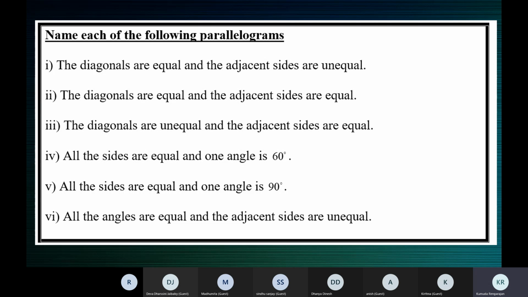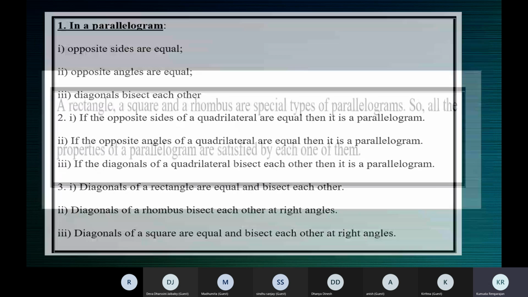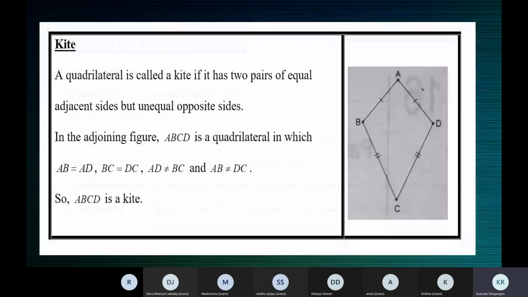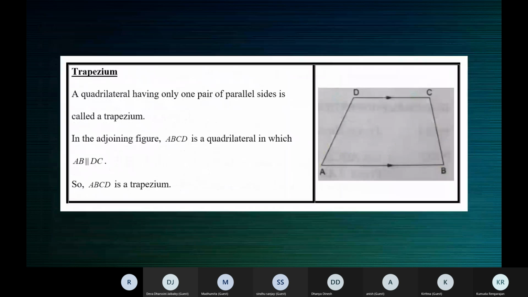That is like AB is equal to BC. When adjacent sides are equal, it means all the sides are equal. Let's see why.